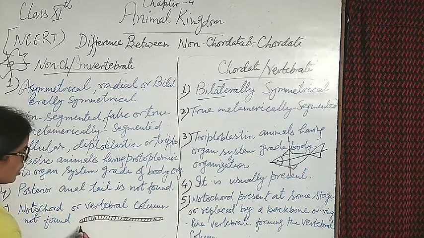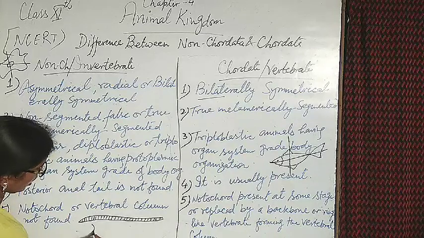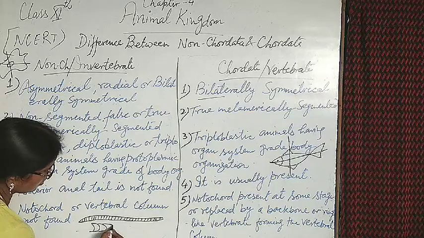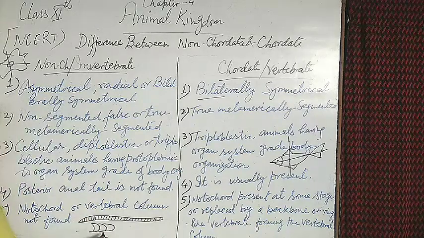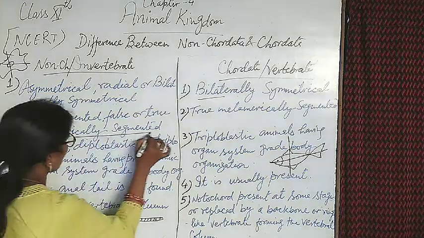The segments are a bowl-like arrangement inside the body. Understand? This type of segmentation is known as metamerically segmented body.